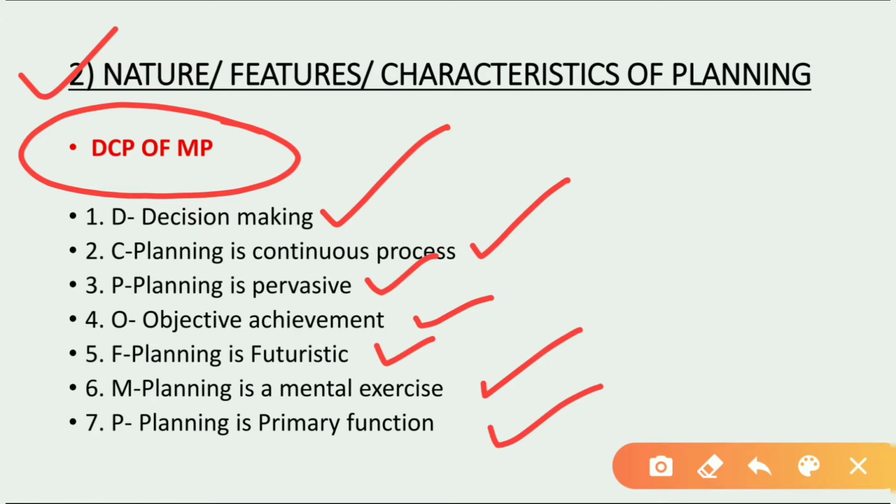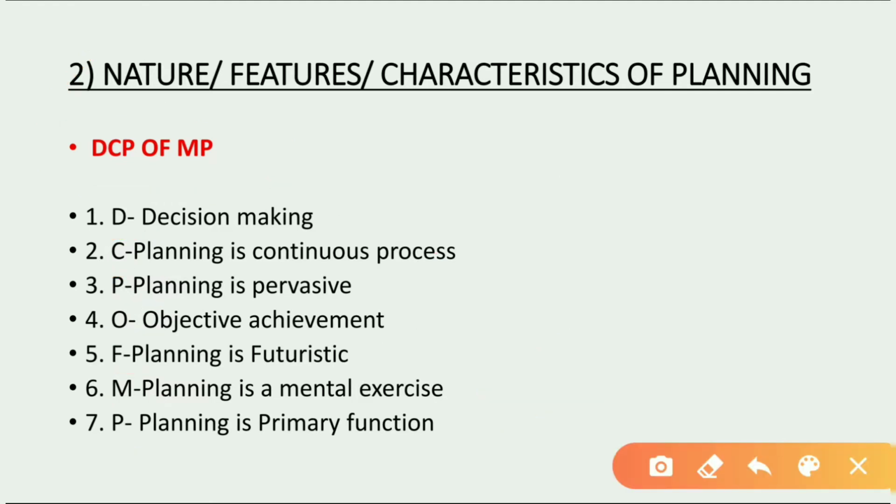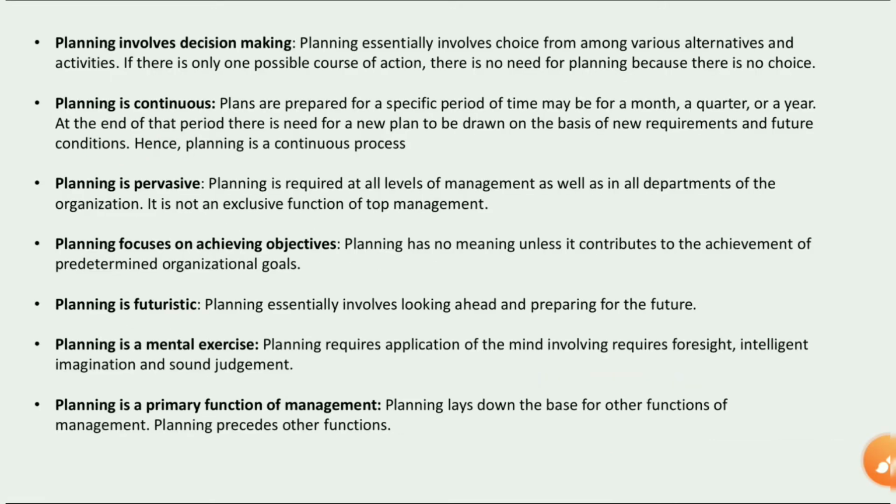You can very well memorize these characteristics with the help of this acronym, DCP of MP. So these are the 7 characteristics of planning. Let us begin with the first characteristic of planning. The first one is that planning involves decision making.